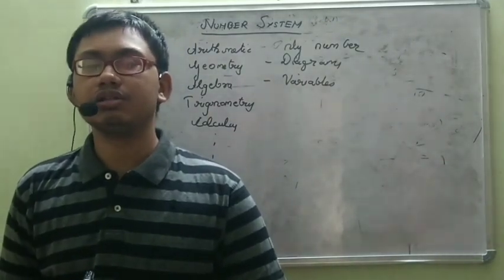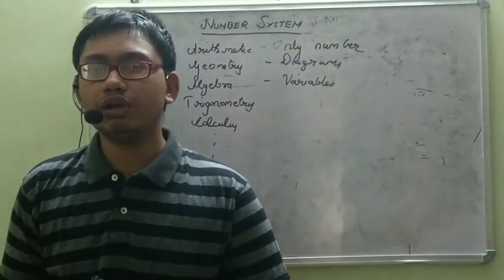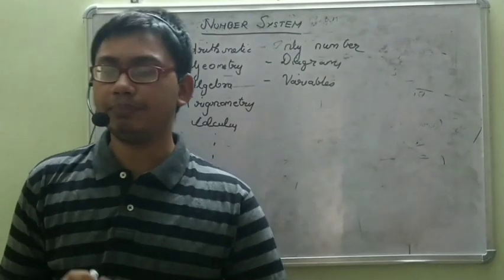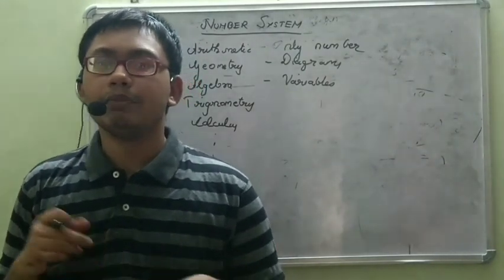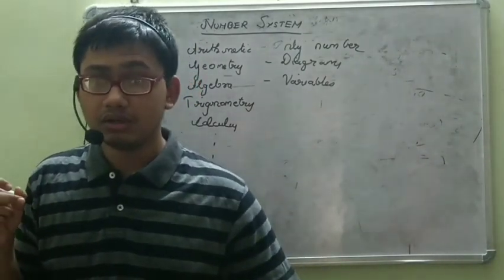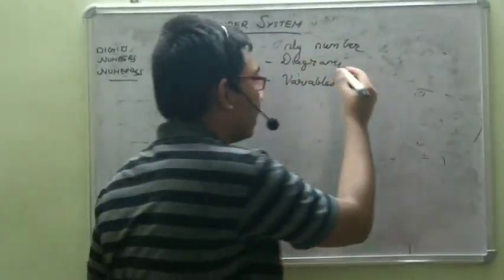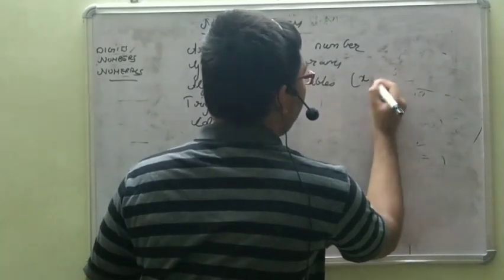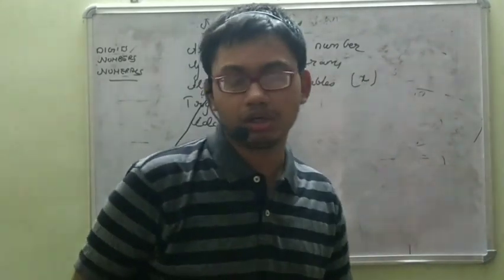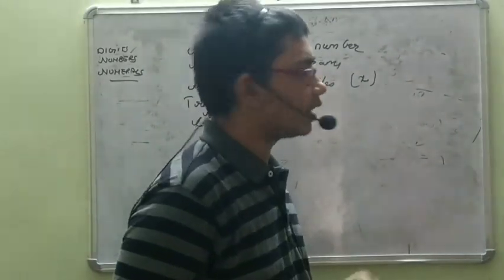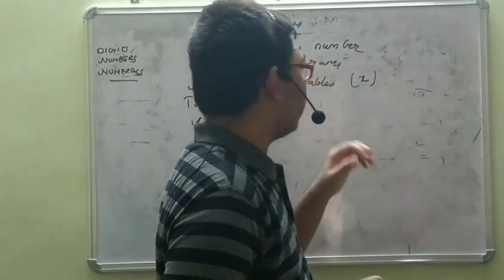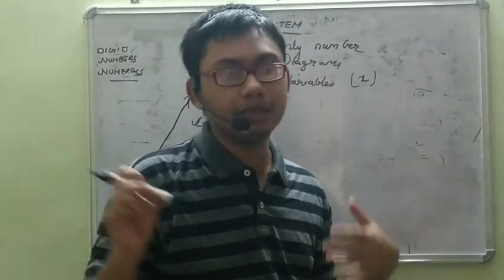Say for instance, we are calculating the number of people in a family. Before we actually step in, we don't know how many people are there. So we denote it by some letter like say x, small letters. It will always be small letters, never big letters. So this is a variable. They can assume any quantity, depending on the situation.